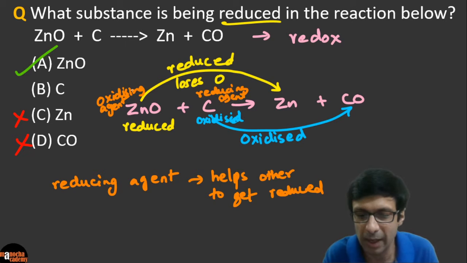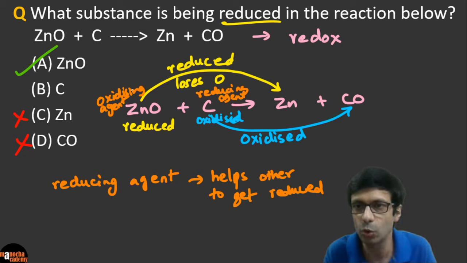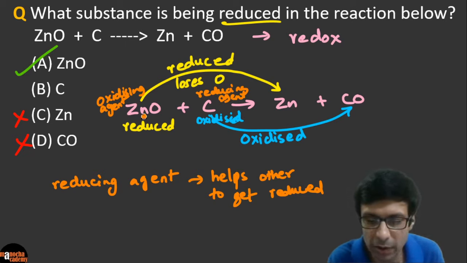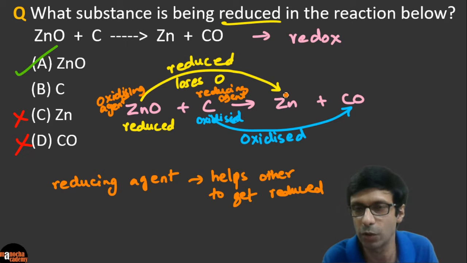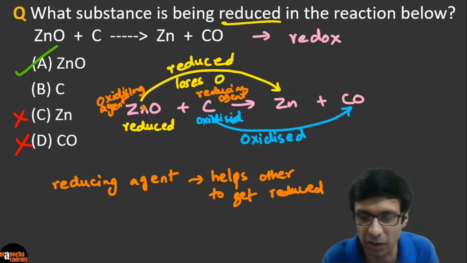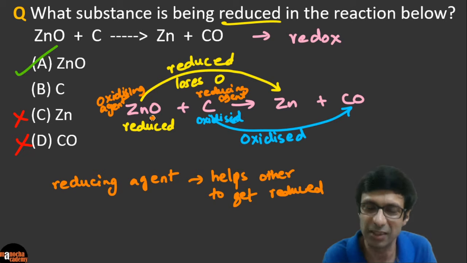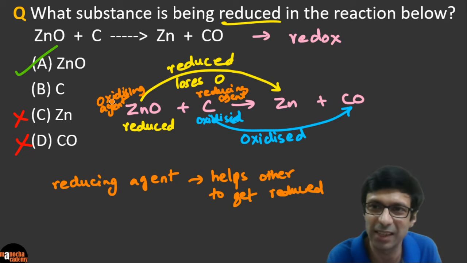Okay, so one last time for you guys, right? Just to clear it up, if you look at the equation, are you clear about who's reduced and oxidized? Zinc oxide is losing oxygen. So if you look here, zinc oxide loses oxygen, right? So he is reduced because loss of oxygen is reduction. So he is reduced, right? Can you see that? But he's helping the other guy to get oxidized. So he is the oxidizing agent.